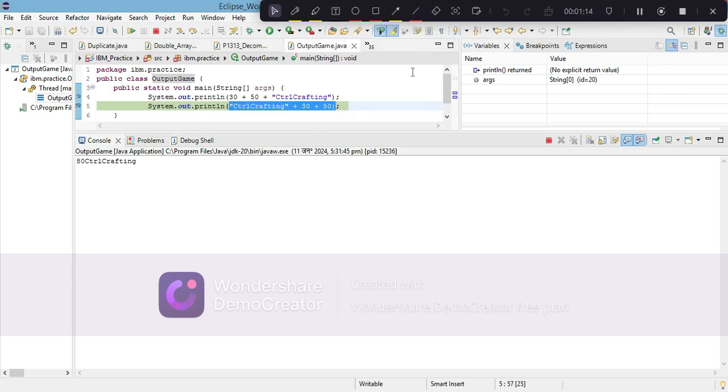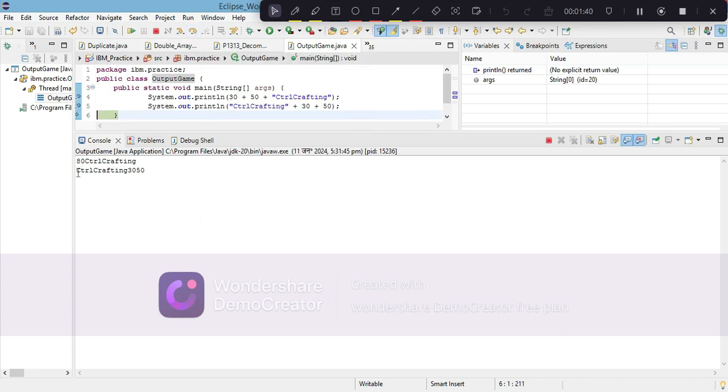Most of you might think when you first see this question that my first logic was 30 plus 50 is equal to 80, that is all integer, and then 80 is concatenated to Control Crafting. So following that idea, the next output should be Control Crafting 80. But I want to explain that this is a wrong answer.